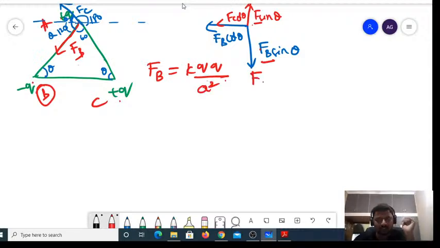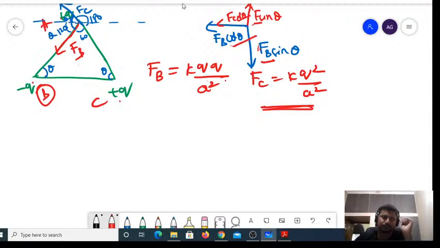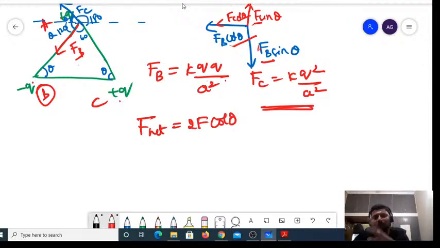What is FC? FC is K Q square divided by A square. Both are the same in magnitude but acting in opposite direction, so they cancel. The only force acting is F net, which is 2F cos theta, because it is FB cos theta plus FC cos theta, both acting in the same direction, so we can write 2FC cos theta. What is the direction of that? The direction is along the negative x-axis.